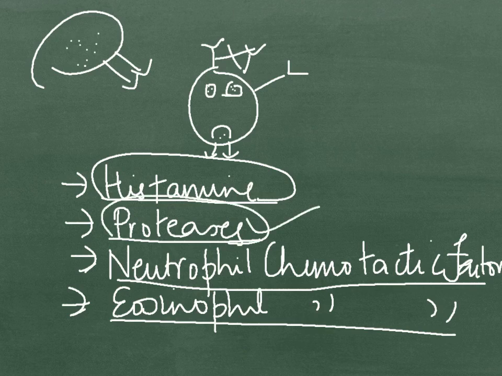Proteases further lead to tissue damage, and more inflammatory mediators are produced. Also, they convert C3, C4, C5, sorry, these are components of the complement system, to the active forms C3a and C5a. Sorry, the mast cells have receptors for these, whereas these two chemotactic factors locally amplify the mast cell response, thus increasing the inflammatory reactions.